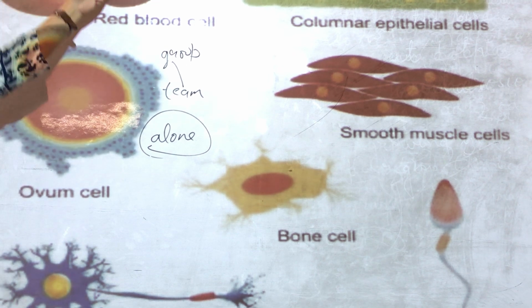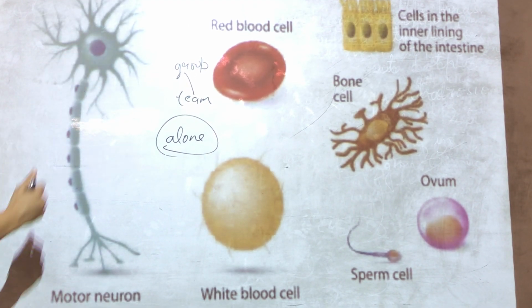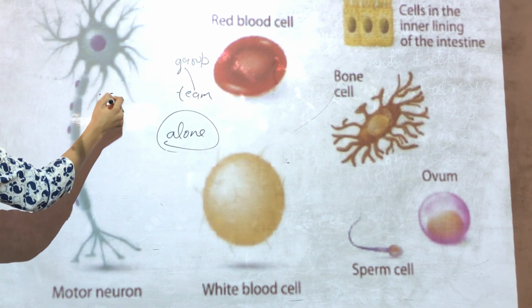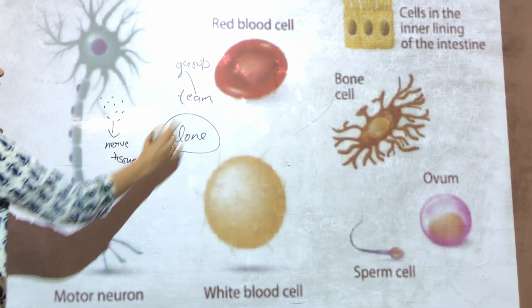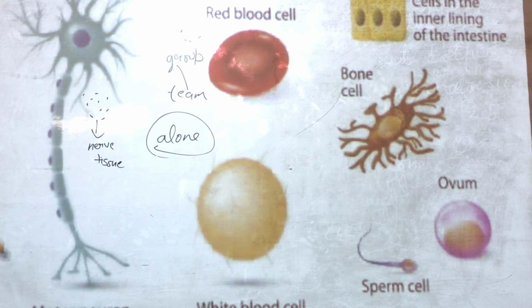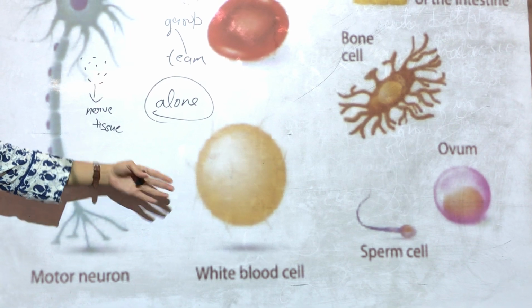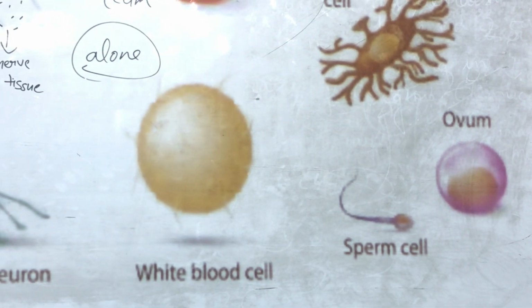So similar types of cells combine and form a tissue. For example, many nerve cells combine to form nerve tissue. Many red blood cells combine to form red blood cell tissue. Similarly, many white blood cells combine to form white blood cell tissue, and many sperm cells combine to form a tissue.